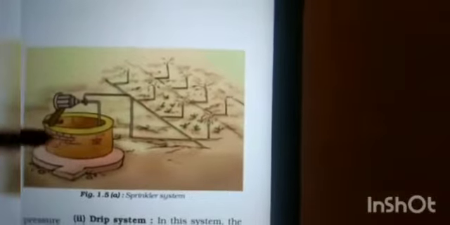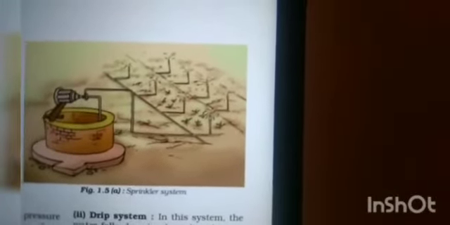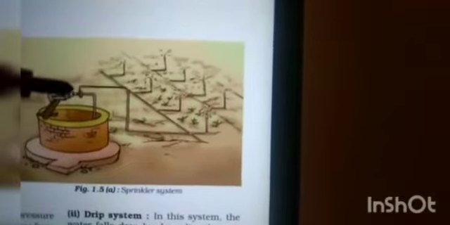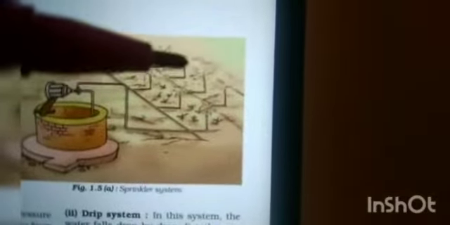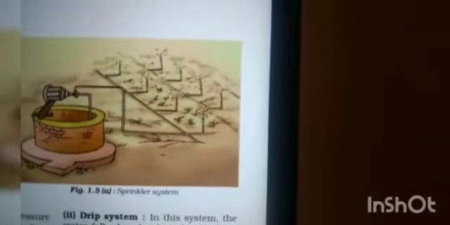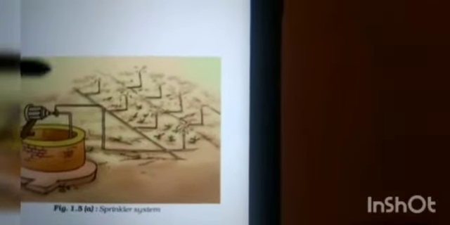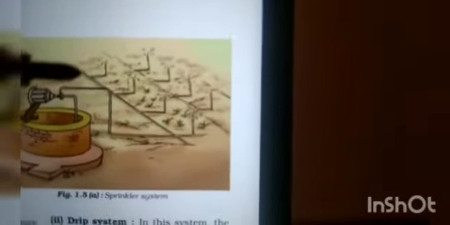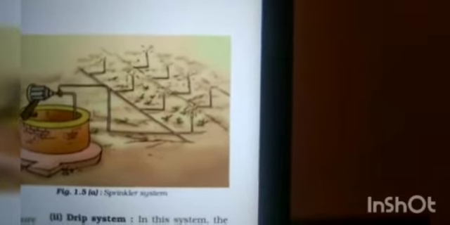These are all joined to the main pipeline at regular intervals. When water is allowed to flow through the main pipe under pressure with the help of this pump, it escapes from the rotating nozzle. Here it keeps rotating, so from there water will be supplied to the field. It gets sprinkled on the top of the crop as if it is raining. That is, it feels like rain is falling.